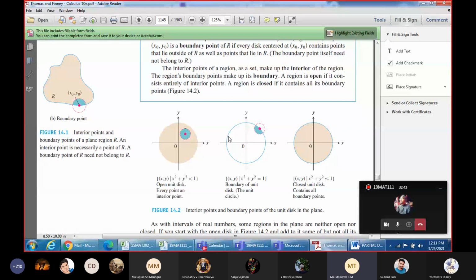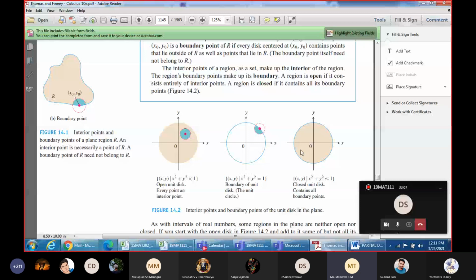If I say a point lies interior to the circle, then I mention the inequality as strictly less than 1. Less than or equal to 1 means it can be interior to it or on the circumference also.